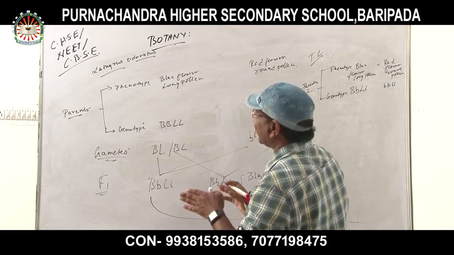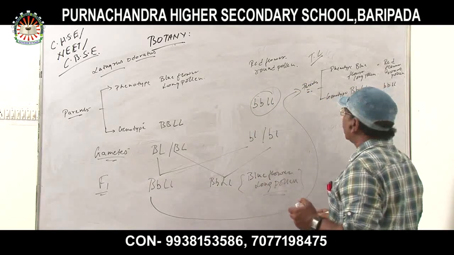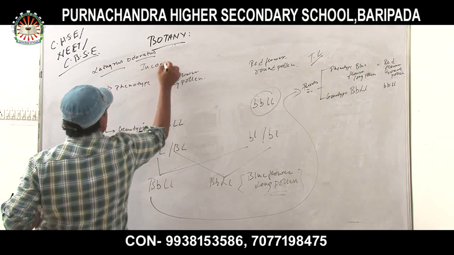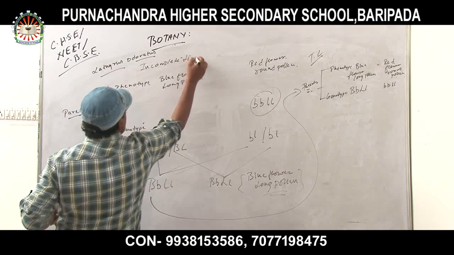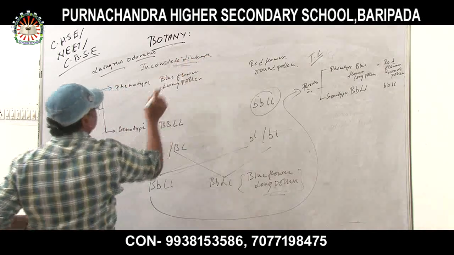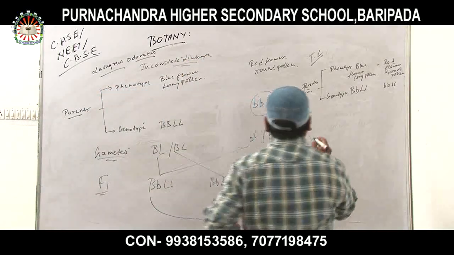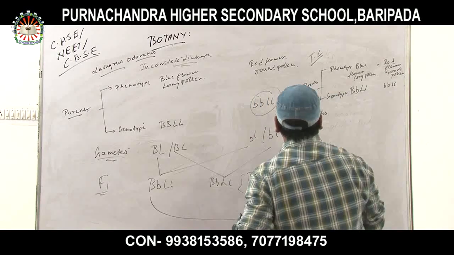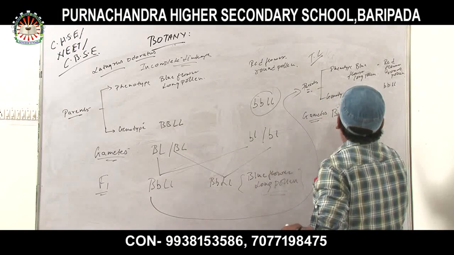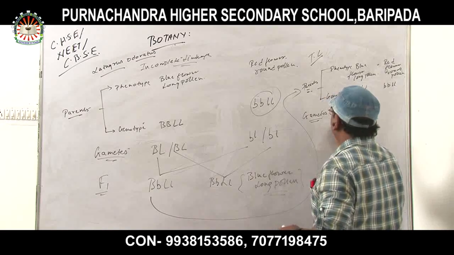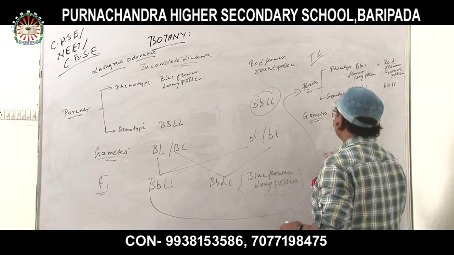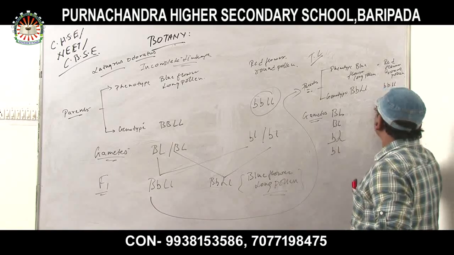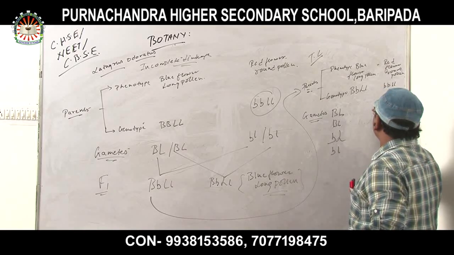Here, remember it. It is incomplete linkage. This is a cross showing incomplete linkage. Now, gametes. Capital B, capital L, capital B, small l, small b, capital L, and small b, small l. And here small b, small l, and small b, small l.